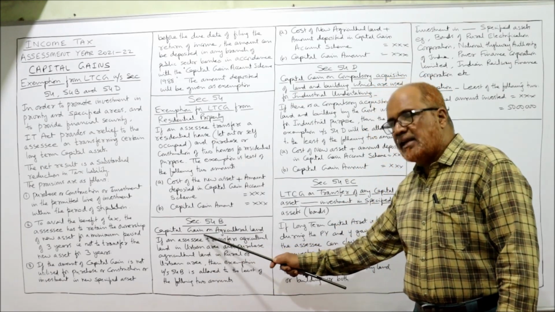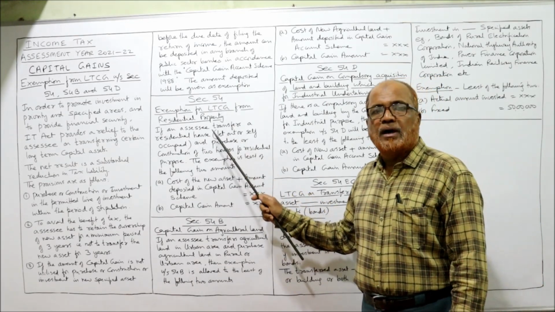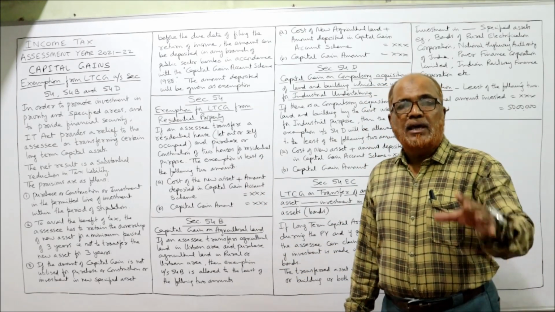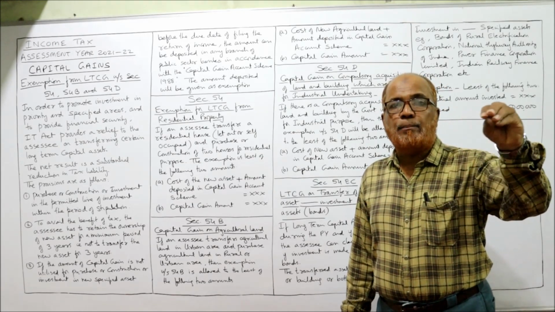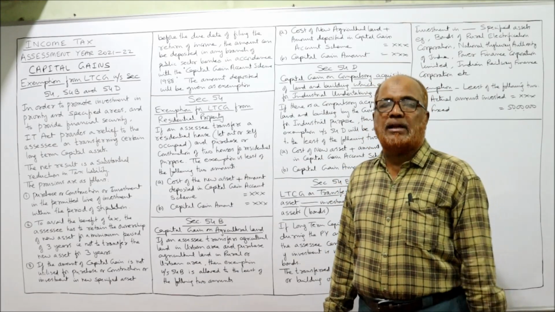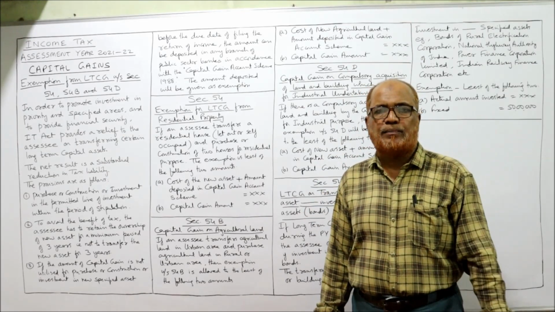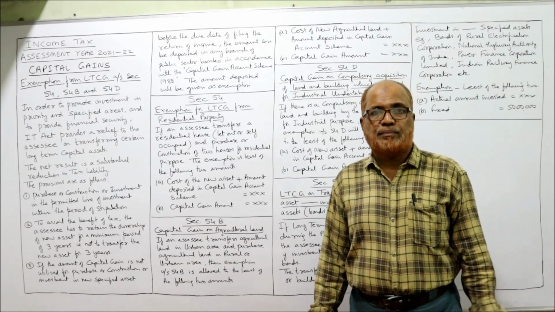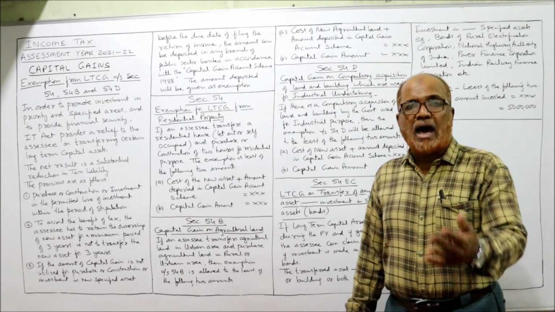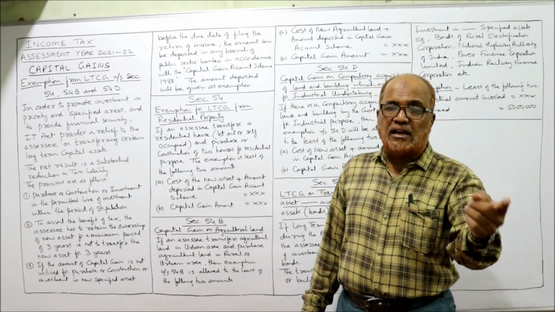This is regarding capital gain on agricultural land. Remember this. Only 54 is residential property and 54B is agricultural land. If an assessee sold urban agricultural land, not rural, because rural agricultural land is not a capital asset. The gain arising from sale of rural agricultural land is not taxable. Urban agricultural land, it is taxable. So if an assessee has sold urban agricultural land and from the proceeds has purchased another agricultural land either in the urban area or in the rural area.